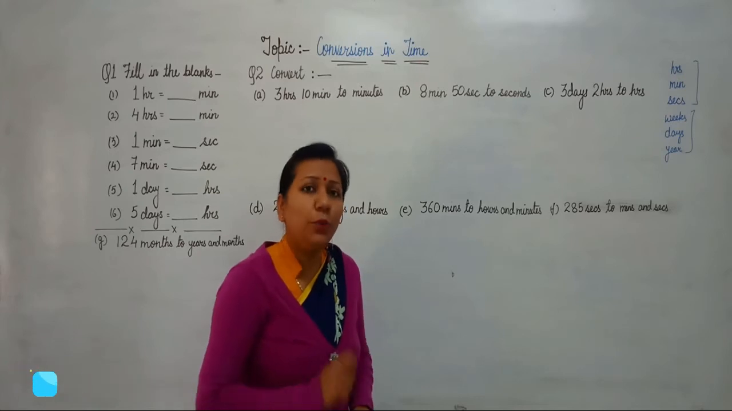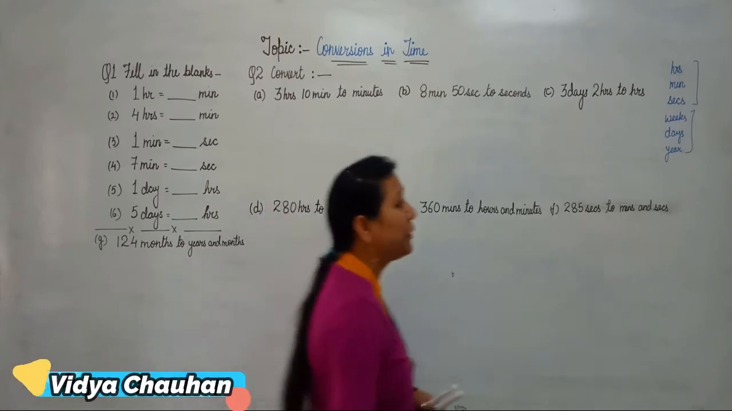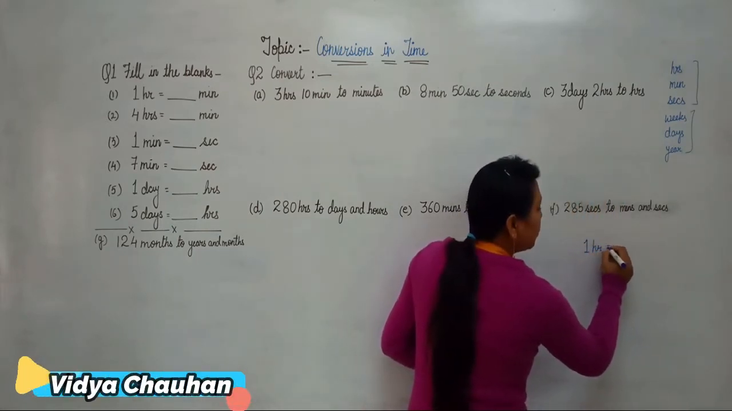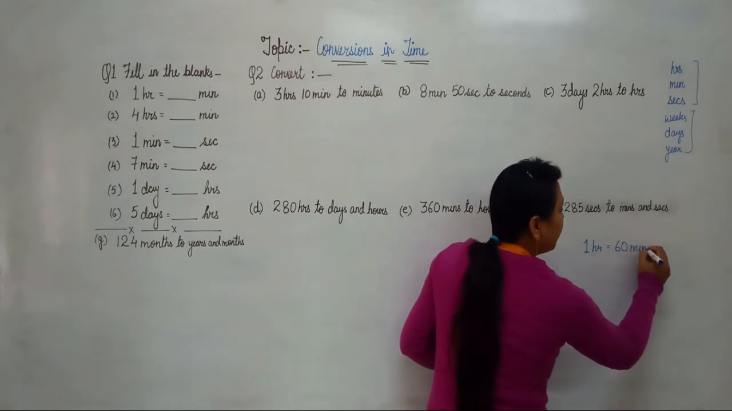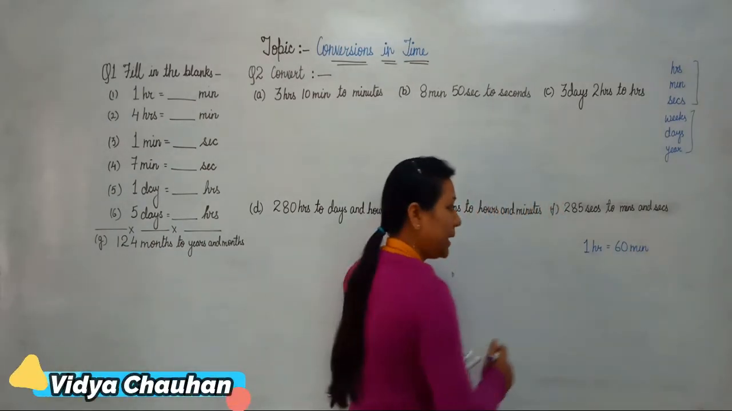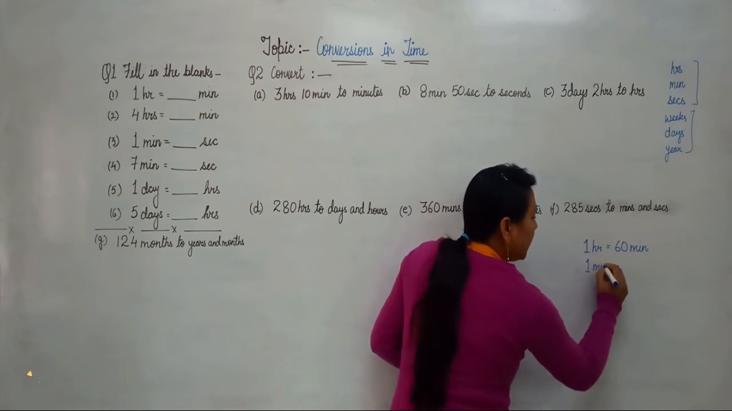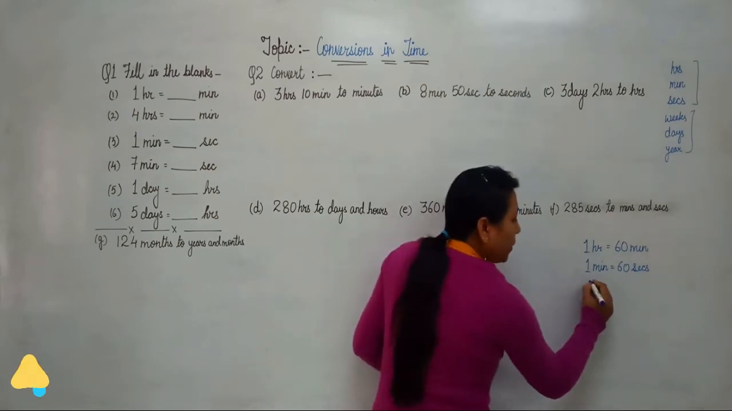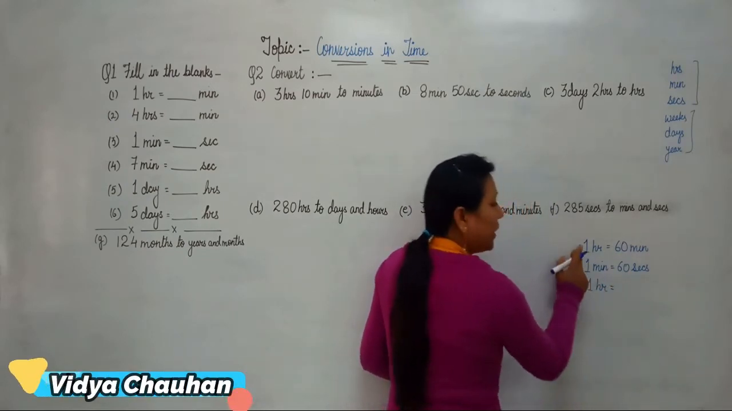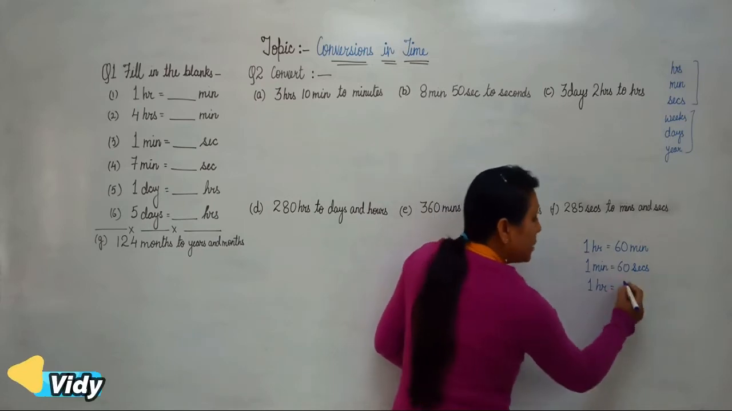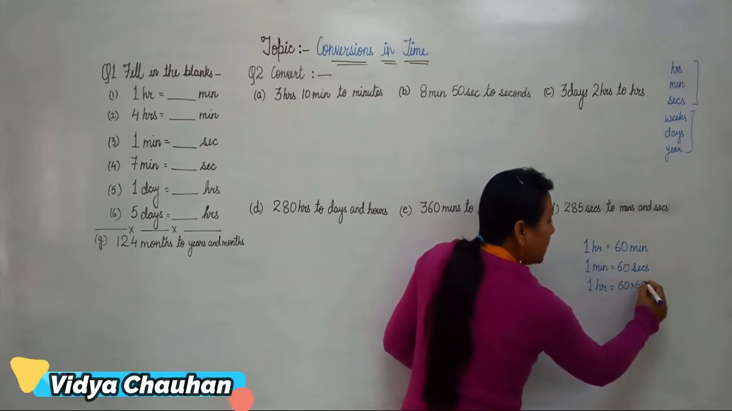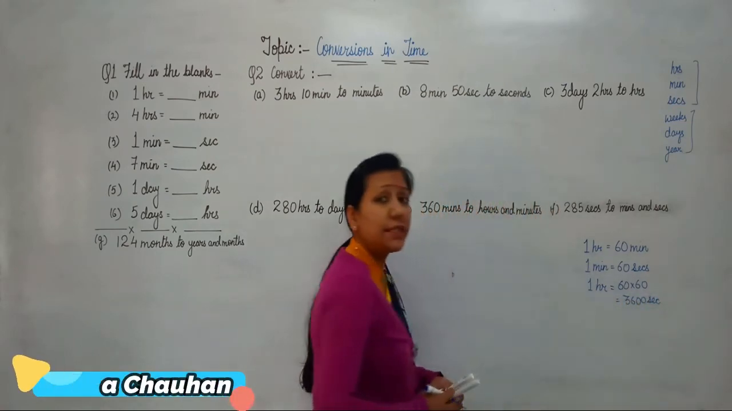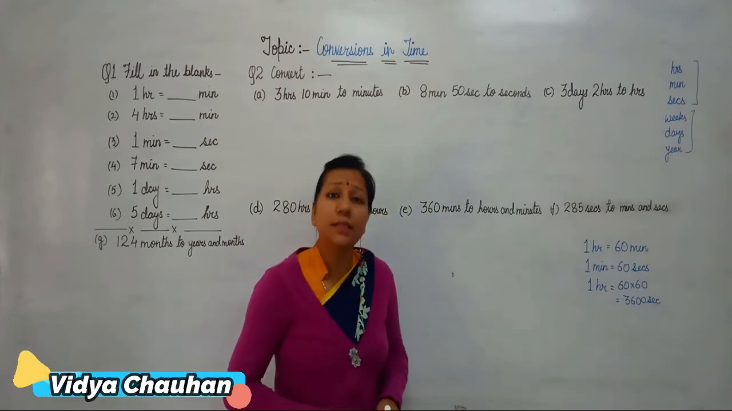If I start with the three hands of the clock, the first conversion is that 1 hour is equal to 60 minutes. 1 minute is equal to 60 seconds. So we can also say that if I talk about the relation of 1 hour with seconds, it is 60 multiplied by 60, so it is 3600 seconds. So this is our relation between hour and seconds.